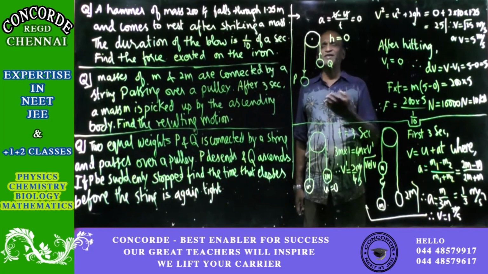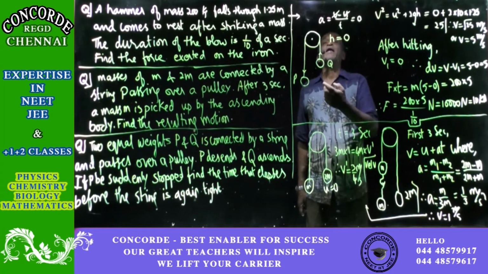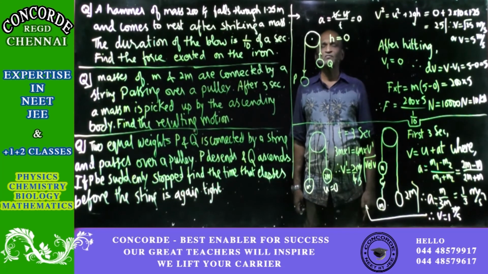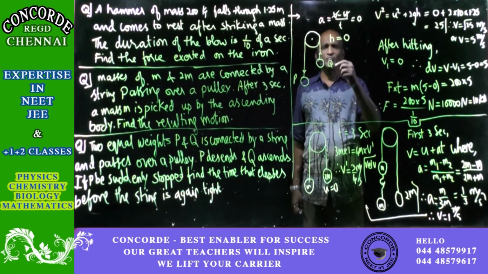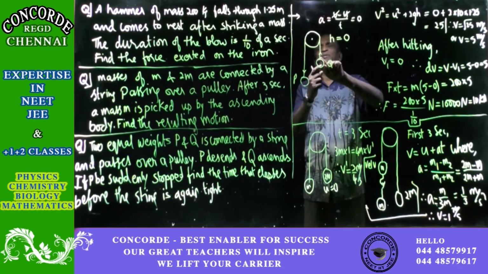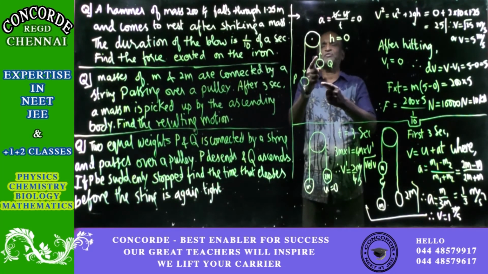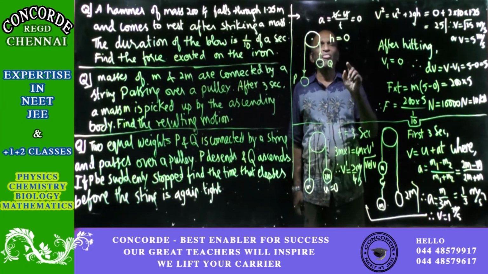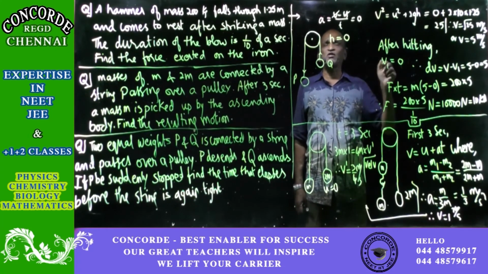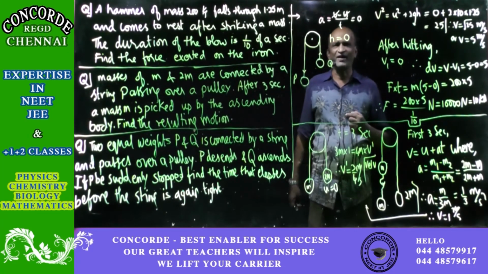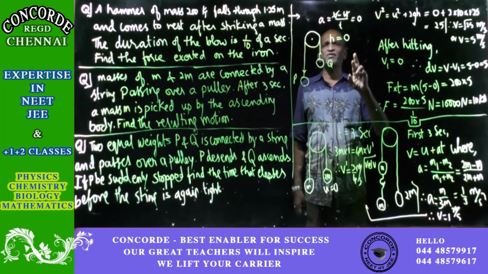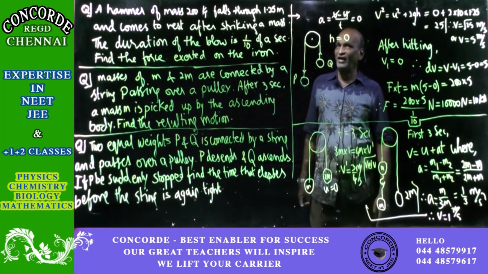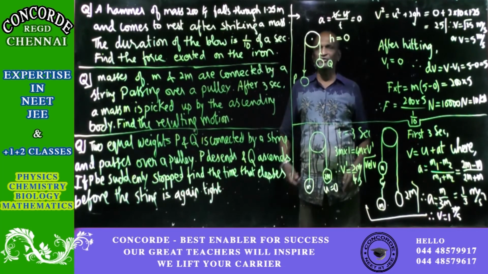Otherwise, if you imagine that h is equal to 0 downwards, in the downward direction g is positive. If g is positive, then at the beginning the body is moving up. We are taking the downward direction as positive, so the upward motion will become negative. So minus ut plus half gt square is equal to 0. When you have 0 on the other side, then a minus b or b minus a, you will get the same result. That's why I have told you that whatever you want, you can take.